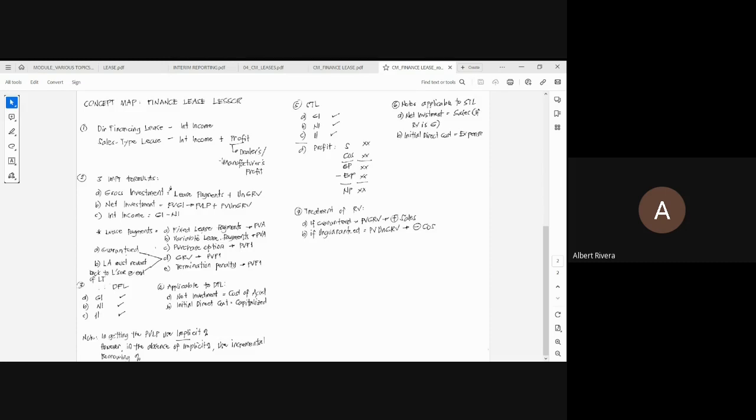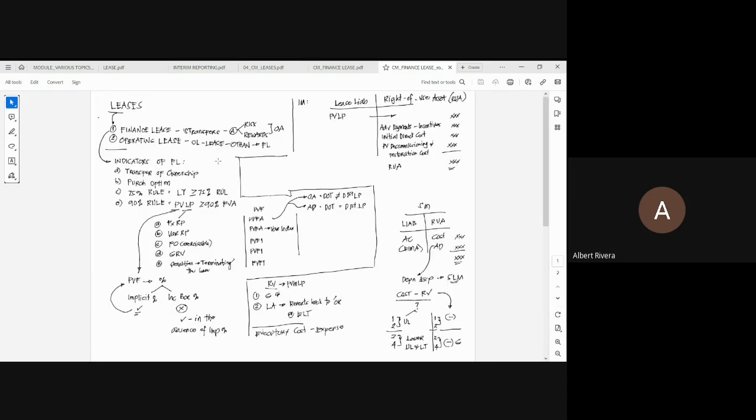Okay. Pagdating naman sa lessee, ang sabi ni PFRS 16, lahat ng lease ni lessee should be under finance lease. Pero nilagyan ng dalawang exemptions. Ano yung exemptions na yon? Pwede ang operating lease kung yan ay short-term leases or low-value leases.